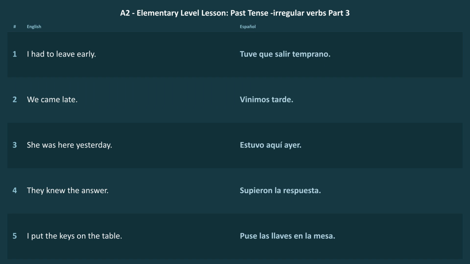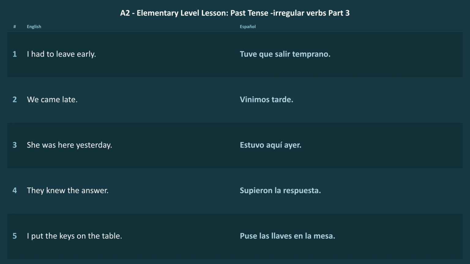For tener, tuve, tuviste, tuvo, tuvimos, tuvieron. For estar, estuve, estuviste, estuvo, estuvimos, estuvieron. For poder, pude, pudiste, pudo, pudimos, pudieron. For poner, puse, pusiste, puso, pusimos, pusieron. Did you notice something? No accents in these forms. That's a nice little bonus. These irregular preterite forms often avoid the accent marks that you might expect in other verb patterns. Not always the easiest news to receive in Spanish, but today it is friendly news.